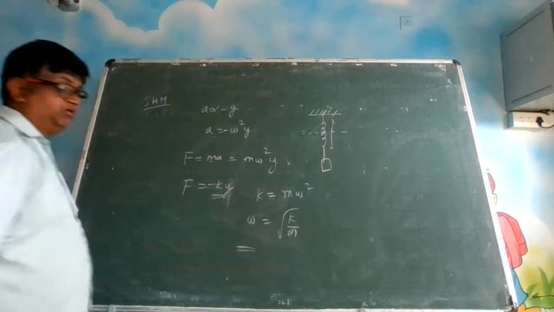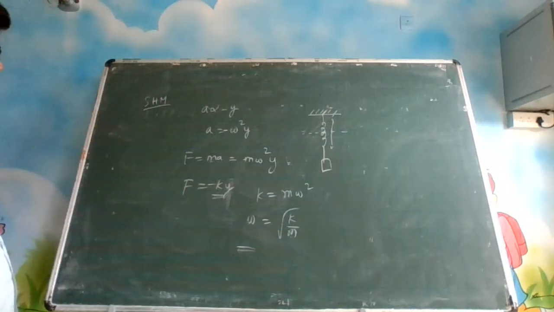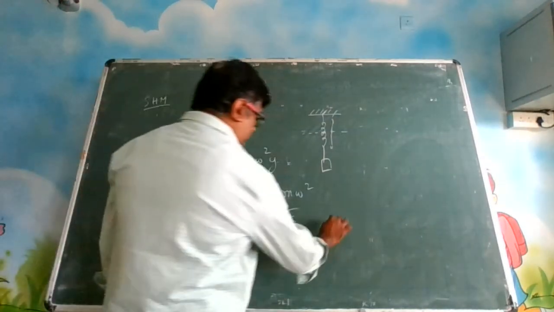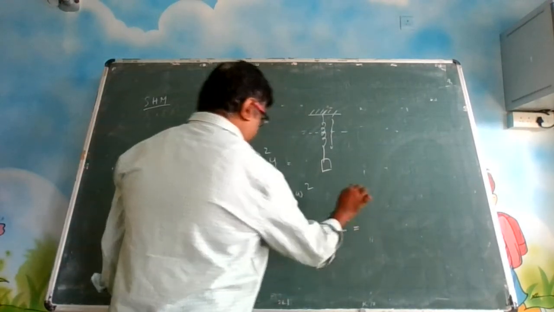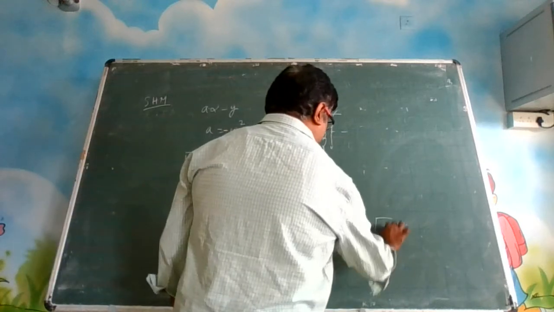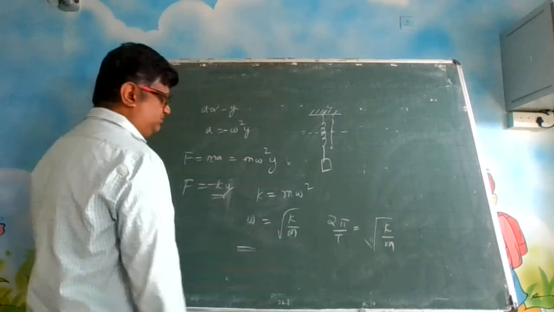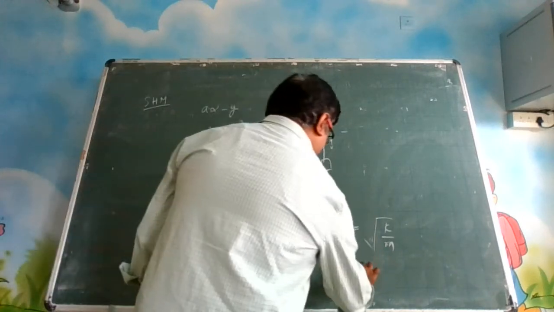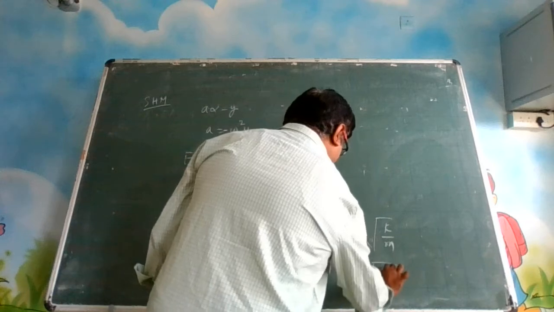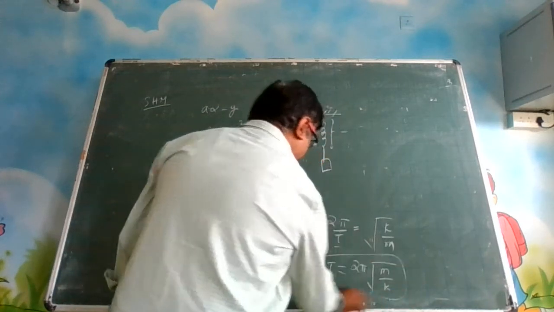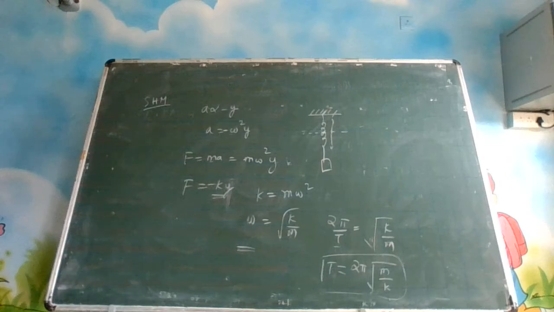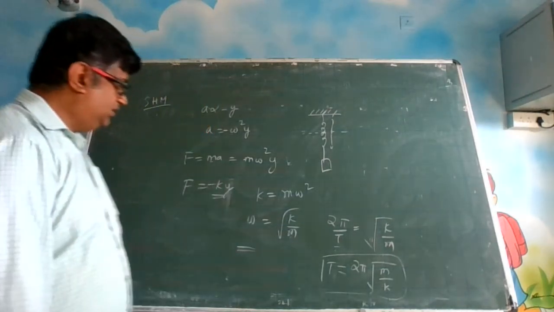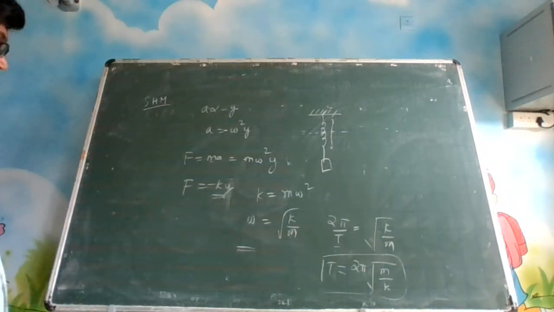So you can find out the angular speed. If any question comes, you can find the angular speed. Suppose they ask you to find the time period, you know that omega is equal to 2 pi by T, which is equal to root over k by m. So you want T. So T will be cross multiplied. It will be 2 pi into root over m by k. Many times it is asked, so you should know these expressions, how they have come. This is the angular speed value, this is the time period value. Okay, so this is one concept.